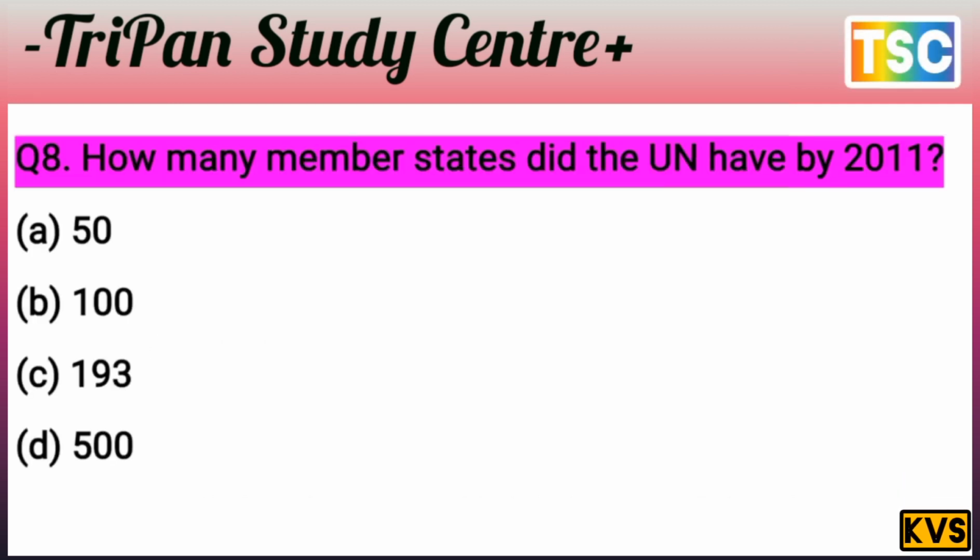The question here: how many member states did the UN have in 2011? That's an important question for the exam view here. You know that A is 50, B is 100, C is 193, D is 500. That's an important question and important options here.